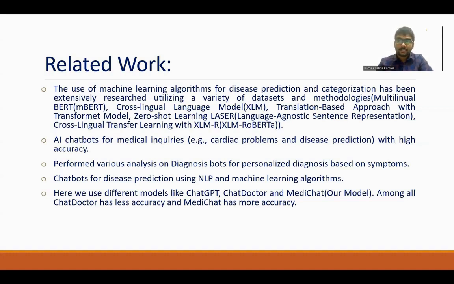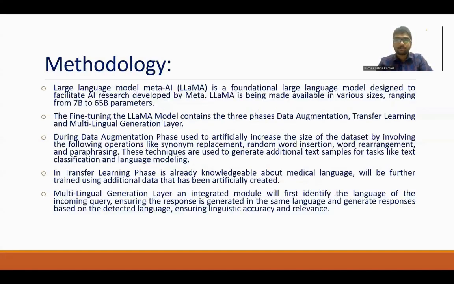So here, chatbots play a vital role in disease prediction. They help diagnose various conditions by using cutting-edge technologies, as we discussed in the previous slides, such as NLP and machine learning techniques. Here we are mainly discussing three models: ChatGPT, ChatDoctor, and Medichat. Among all of them, Medichat has the highest accuracy, and ChatGPT and ChatDoctor have lower accuracy when compared to our model.